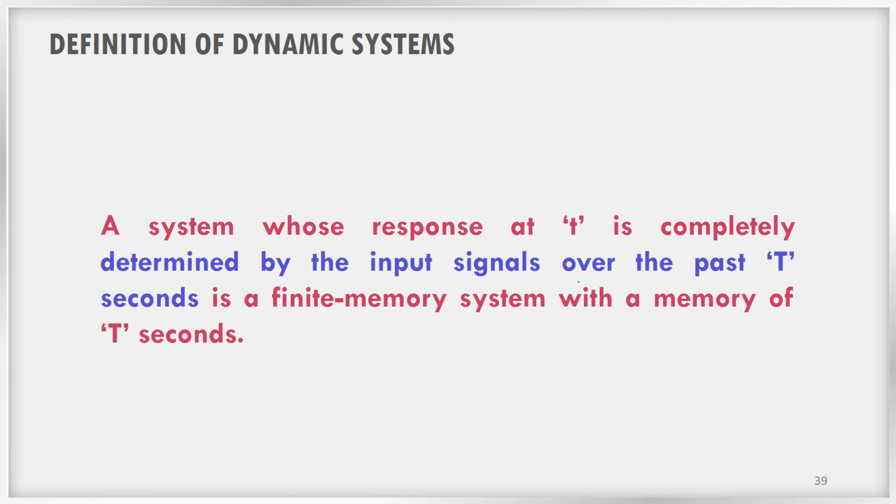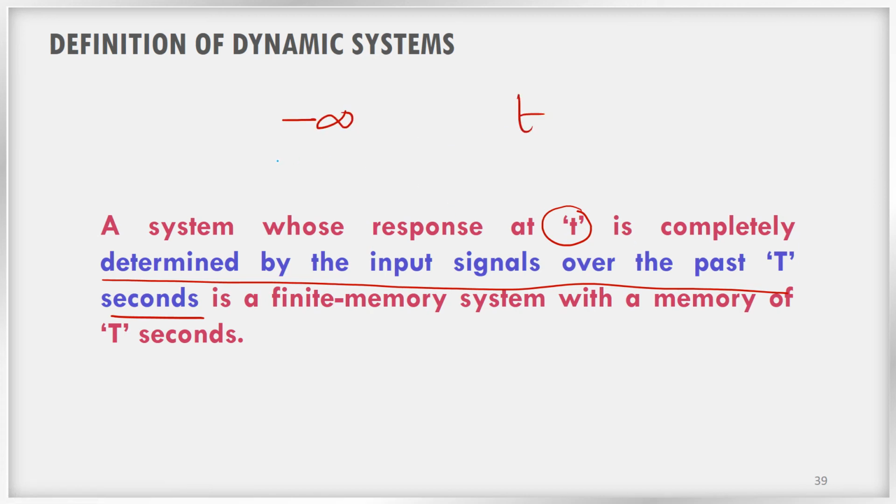Now let us come to the definition of a dynamic system. A system whose response at t is completely determined by the input signals over the past T seconds. What is meant by over the past T seconds? From minus infinity to t.